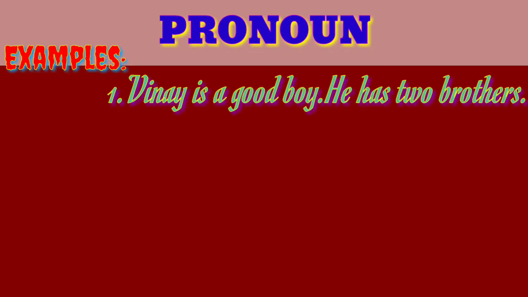In this sentence we are to observe the first one, that is the subject, that is the noun, Vinay. So this is the noun. He is a good boy. And then instead of Vinay, we are to use, in the second line of the same sentence, he has 2 brothers. It means Vinay has 2 brothers. We are not going to use Vinay.